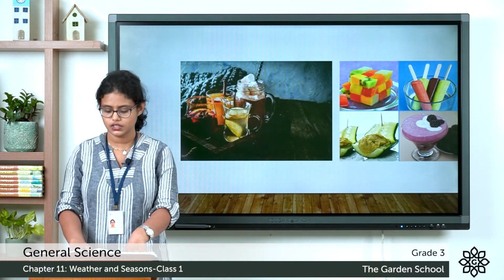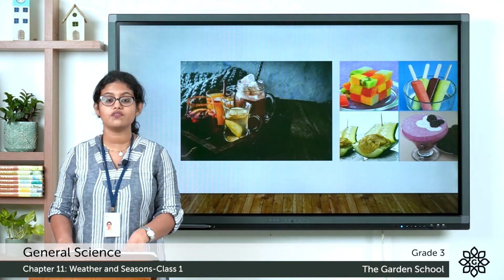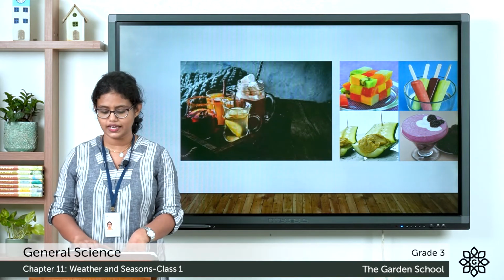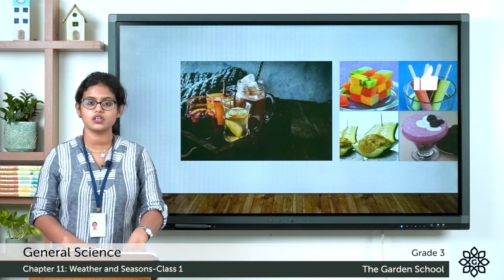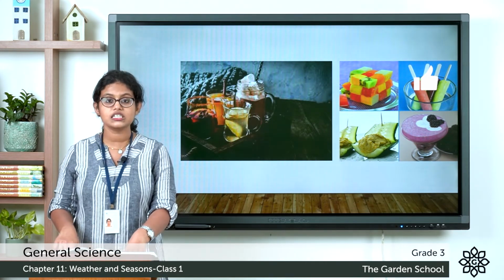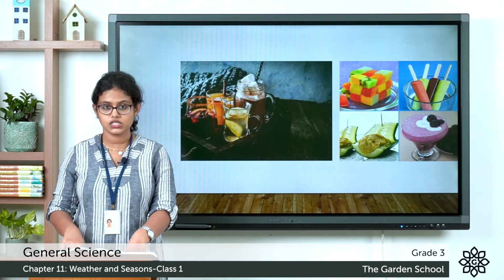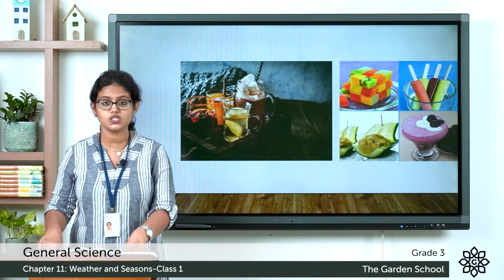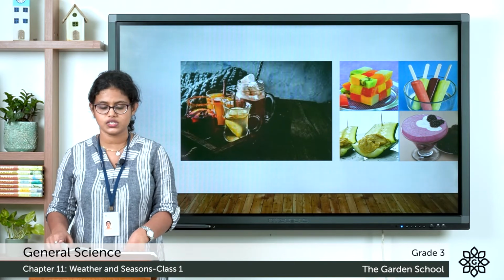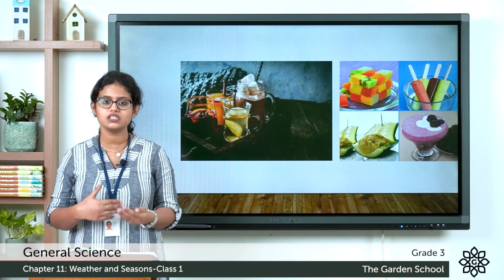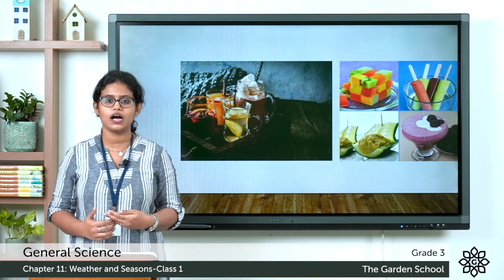Then season. The period of the year having certain weather conditions, that we call a season. Then below that you can see a box, Remember. Here it is given seasons. We have the summer season, followed by monsoon, followed by winter season. Again it continues, again summer season. So seasons come one after the other.